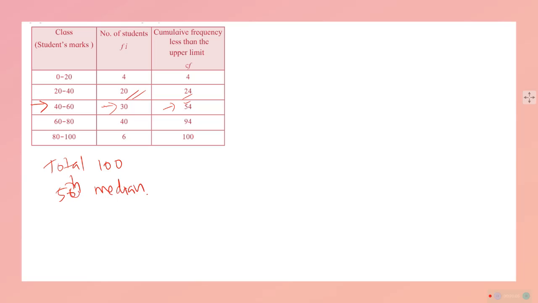That means if we consider the 50th score, which will come here, we know that 24 are having mark less than 40. 24 students are having, ये याद रखो, mark less than 40.